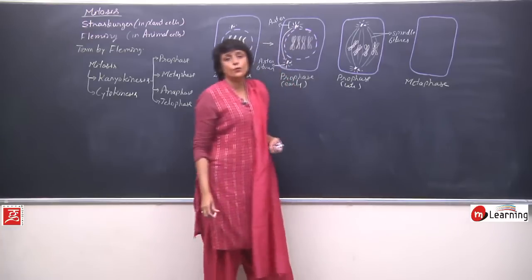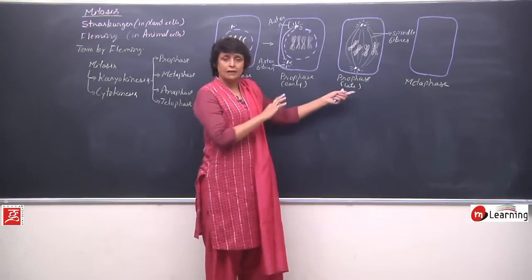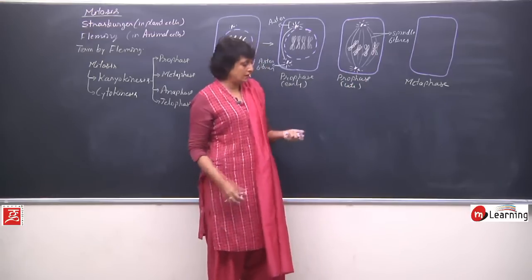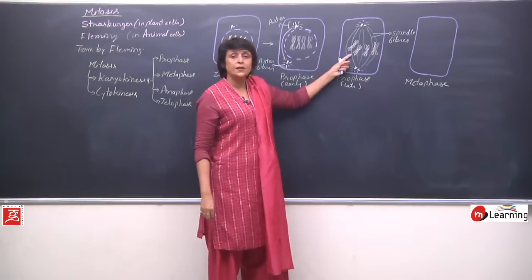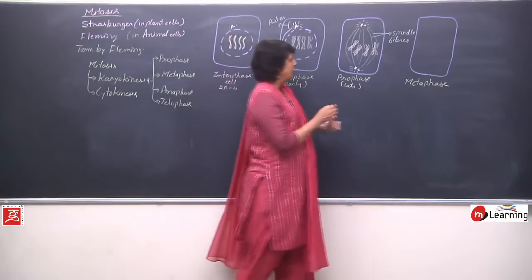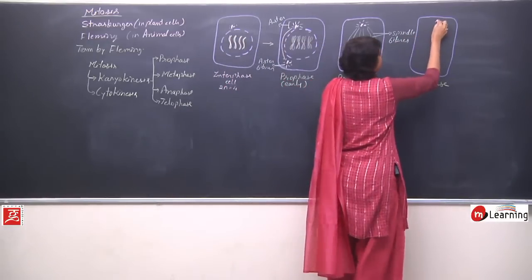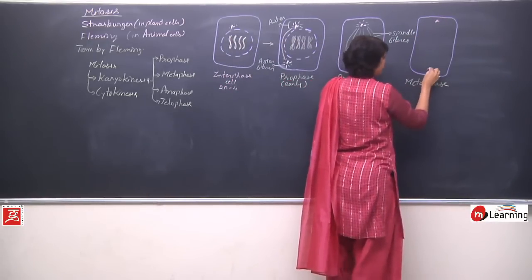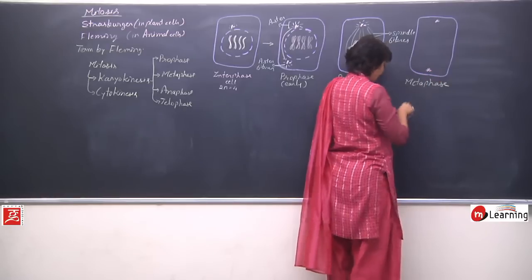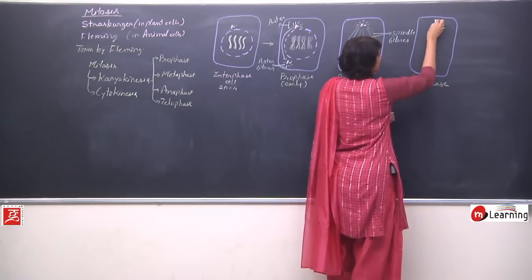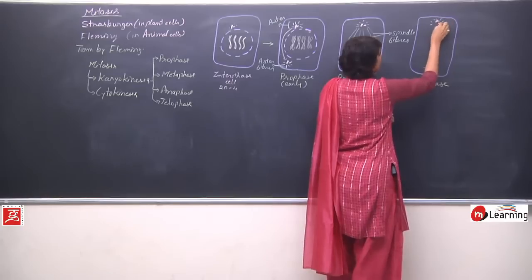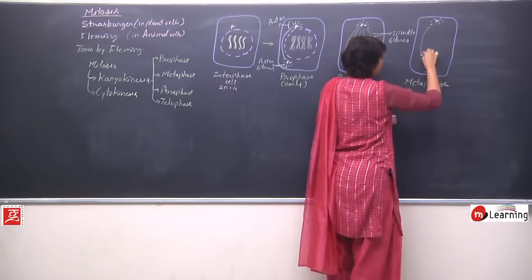In metaphase also we can show early and late, but everything we will represent in one stage only. All chromosomes appear in the equatorial plane. Let us finish these basic things, the asters, the aster rays, and the spindle fibers.